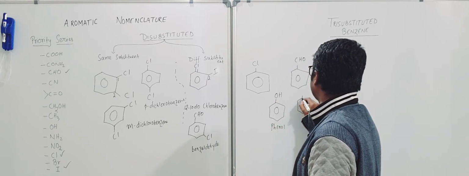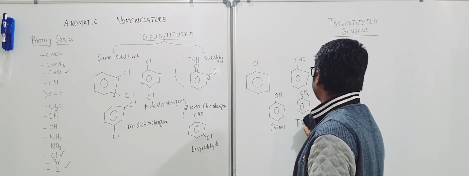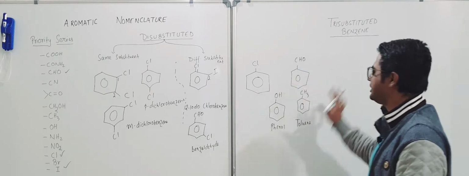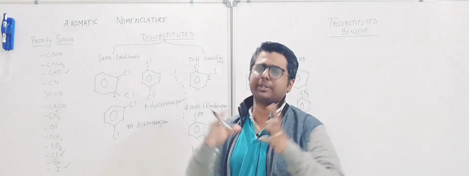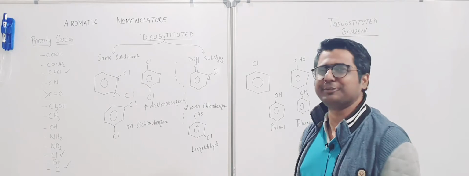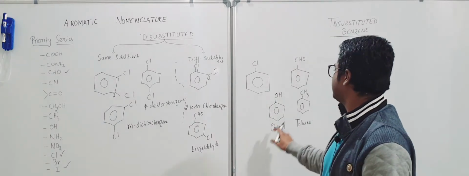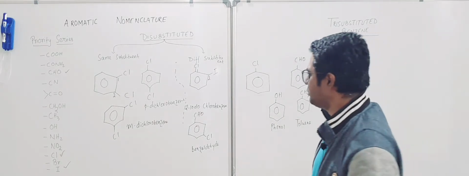This is toluene. There are different kinds of compounds that will be listed in any of the textbooks. I don't want to make this video longer, so I would like you guys to find out from the textbook what these compounds are called. You need to remember minimum 6-7 compounds.